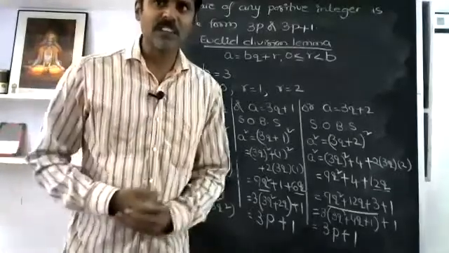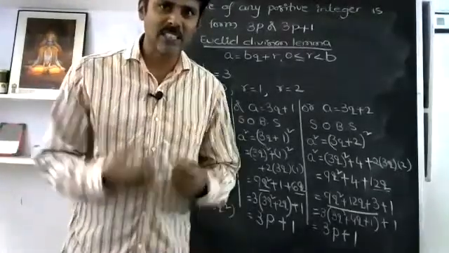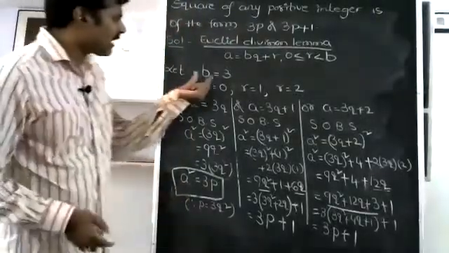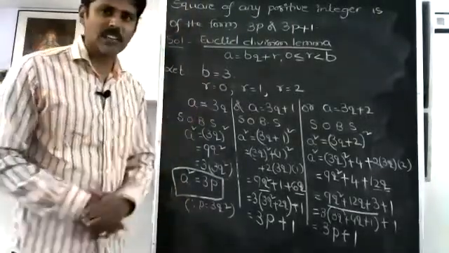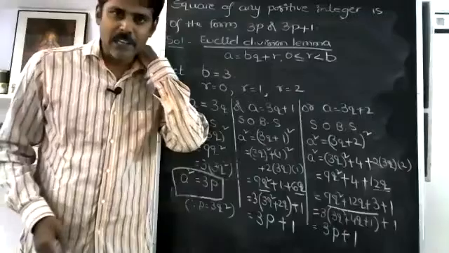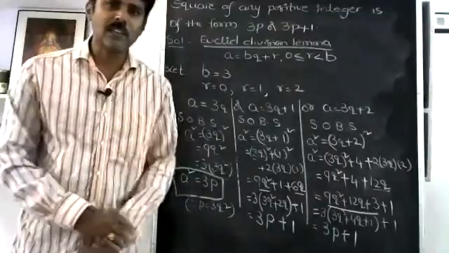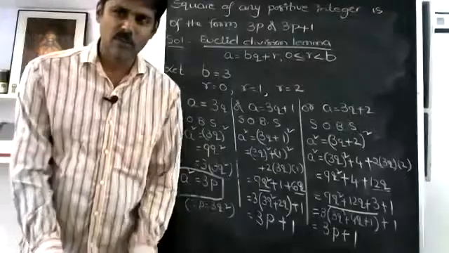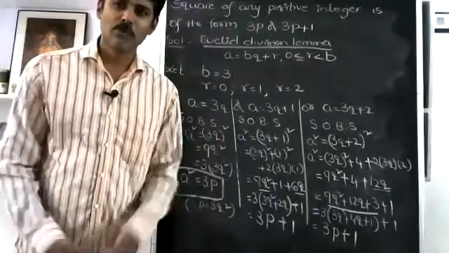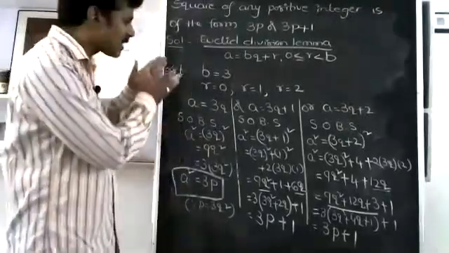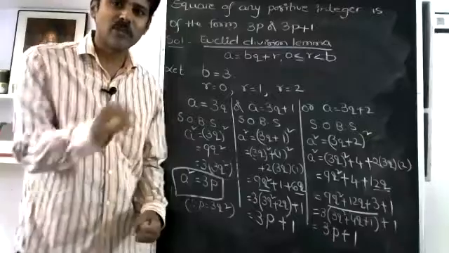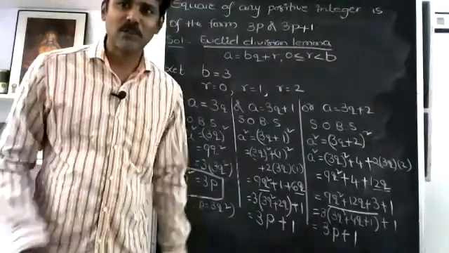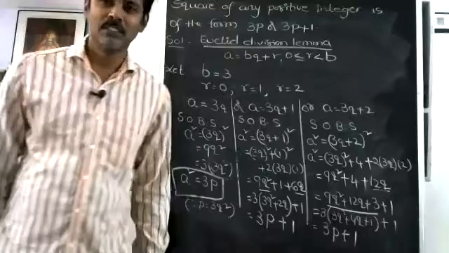And one question you didn't ask me, one doubt you didn't raise, nobody in here, is that I have taken directly, let b is equal to 3. You can ask me, sir, why should we take b is equal to 3? Why can't we take b is equal to 2? Even the doubt is myself, I am asking the doubts. You have to raise the doubt. When I start the problem here itself, you have to stop me. You have to catch me and ask, sir, why have you taken b equal to 3? Why can't we take b equal to 2?